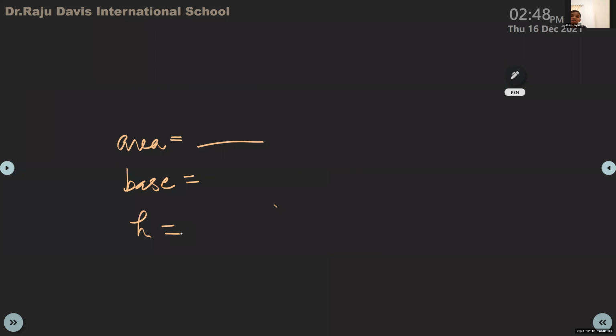Ma'am, we should divide. Suppose your area is given as 42 centimeter square. Base is given 6 centimeter. Find the height or altitude of the parallelogram. What will you do?